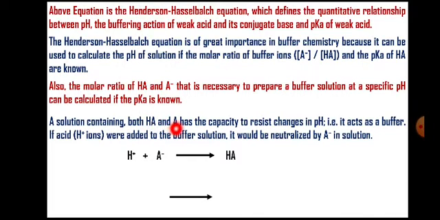Out of these two, this A minus will go and react with this acid, that is proton donor, and immediately convert it into HA. This is how the effect of free H plus ions is neutralized. That means there are no free H plus ions. These free H plus ions are neutralized by this conjugate base to form HA.